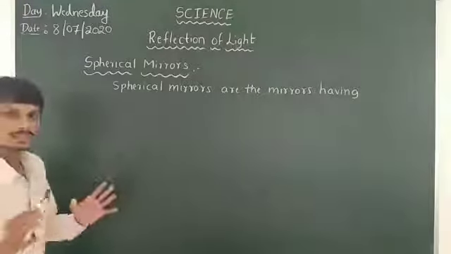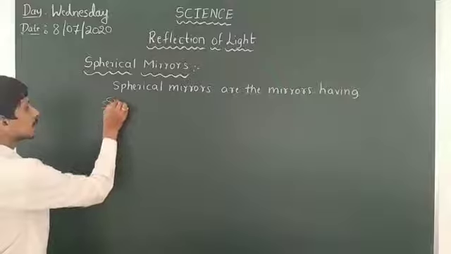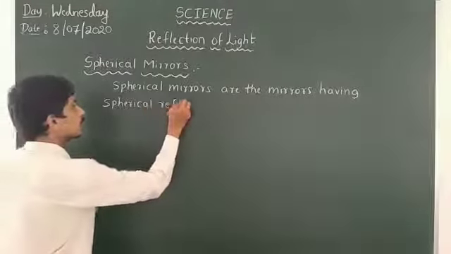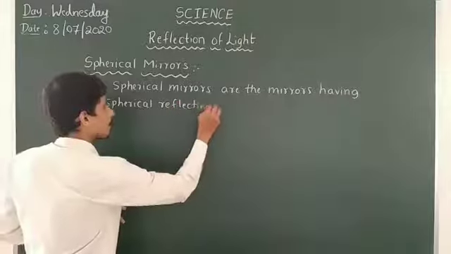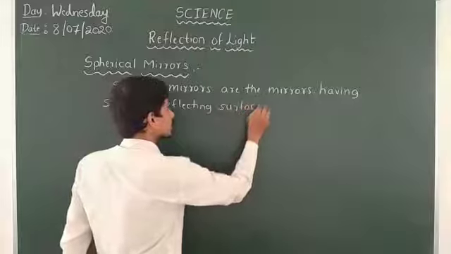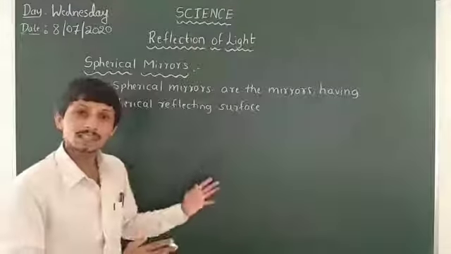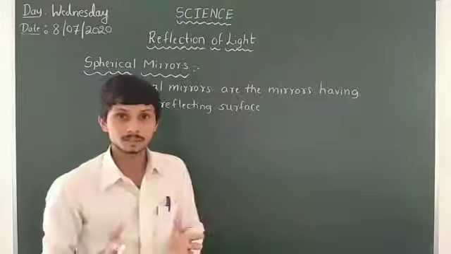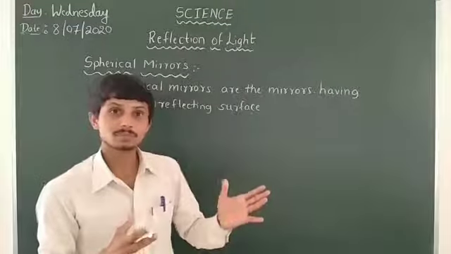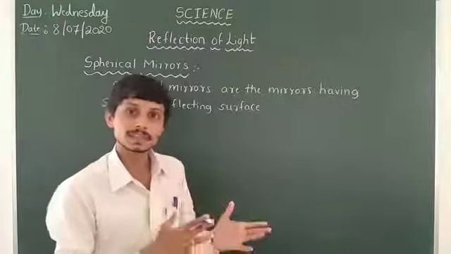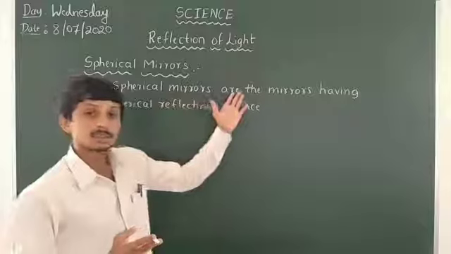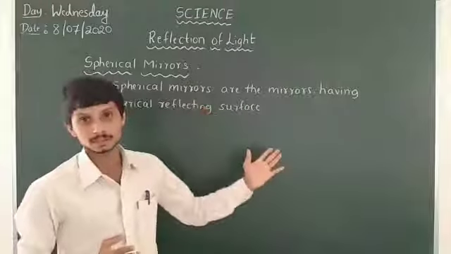That means these mirrors also have a reflecting part, but the reflecting part is spherical in shape. So that means we are taking them as spherical mirrors. This is about spherical mirrors.